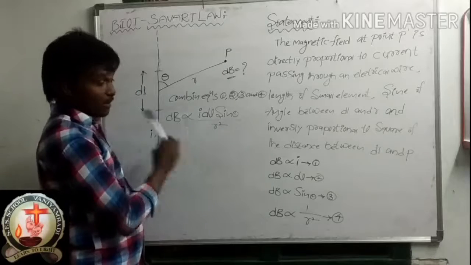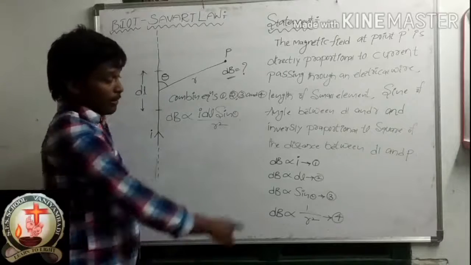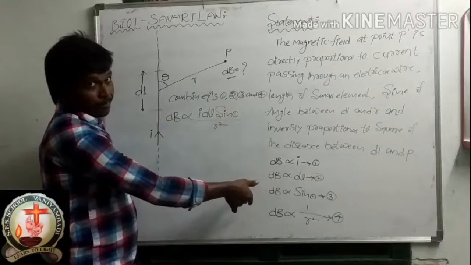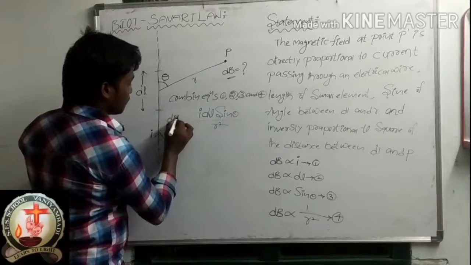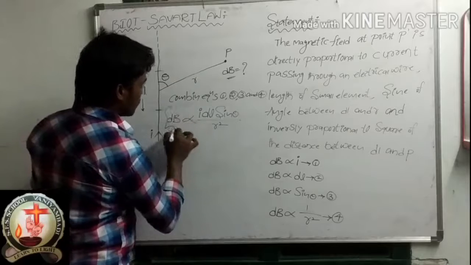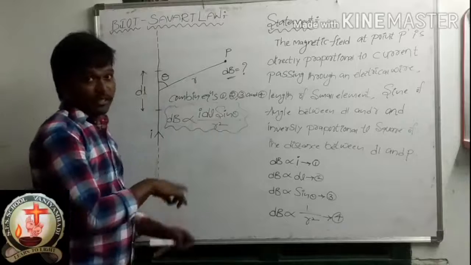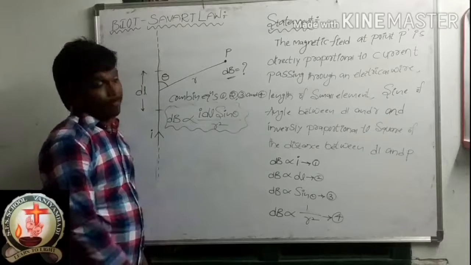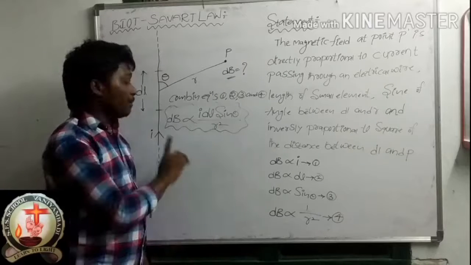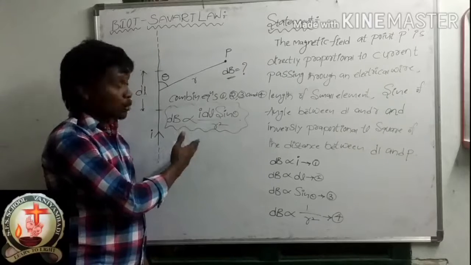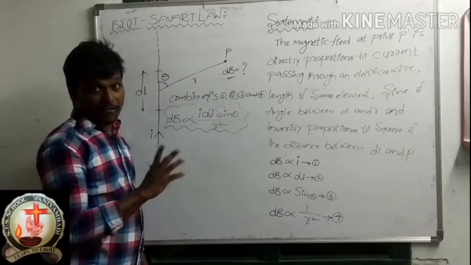So on the left side dB is there, dB only. dB we have to write one time only. So the final expression: dB is directly proportional to I dl sin theta by r square. This is the final expression of the Biot-Savart law. That is the statement, and this is the expression. dB is directly proportional to I dl sin theta by r square. Okay, you have to remember it, it is a very, very important relation.